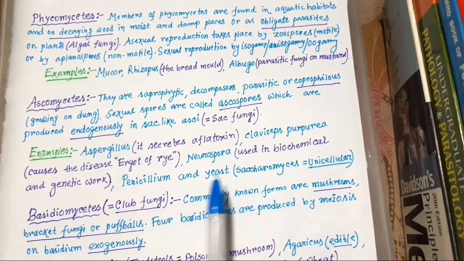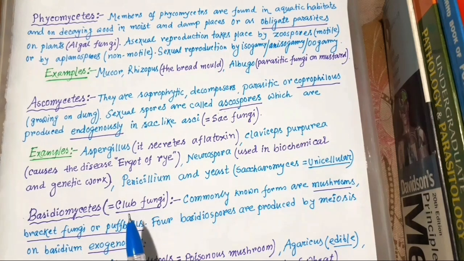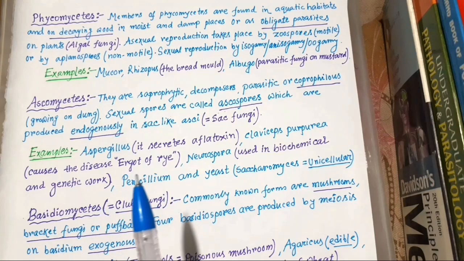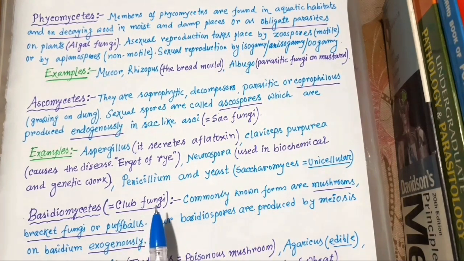Okay, so now Basidiomycetes, which are also called club fungi. Why do we call them club fungi? Because the cells which bear the sexual spores look like a small club, so we call them club fungi.